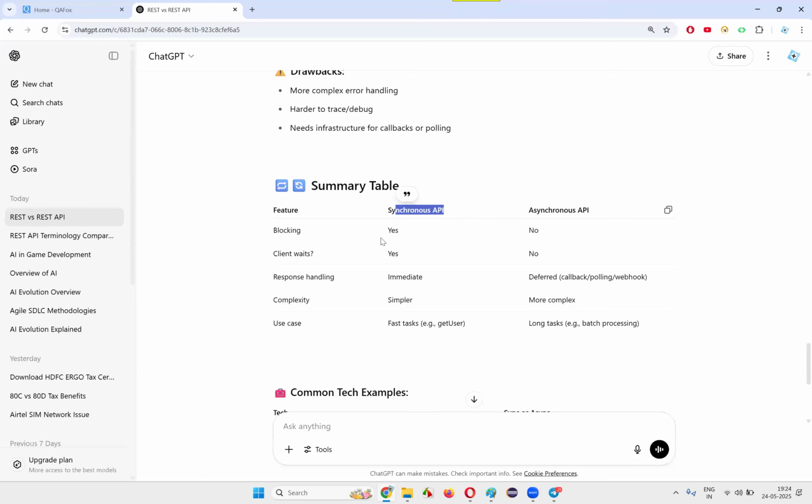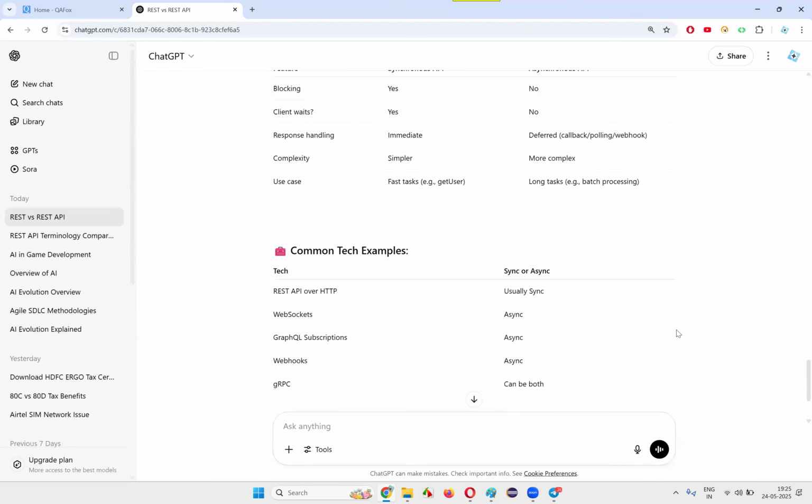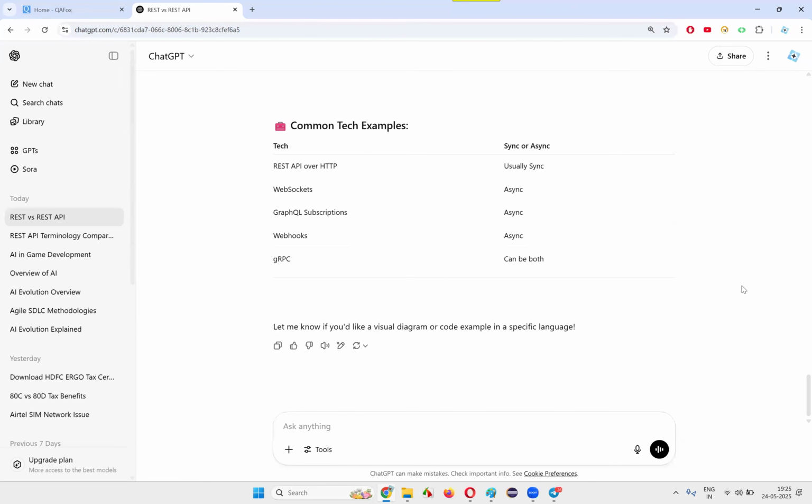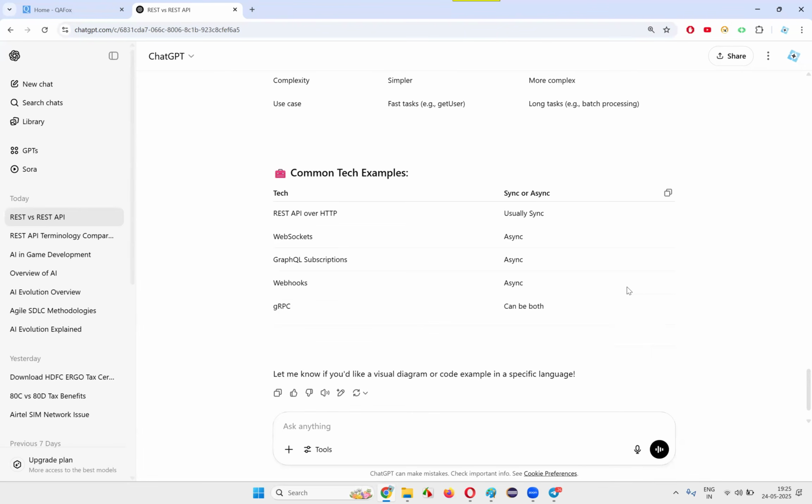In synchronous API, the client who has sent the request will wait for the response. In asynchronous API, the client will not wait because the delayed response will come later. Okay, immediate and deferred or delayed. For example, getting the list of users is synchronous; uploading a file or batch processing of something is asynchronous, so until that process is completed, you will not get the response.